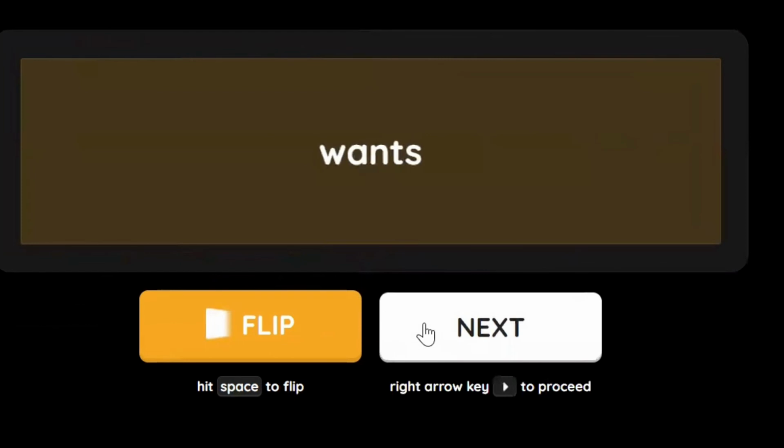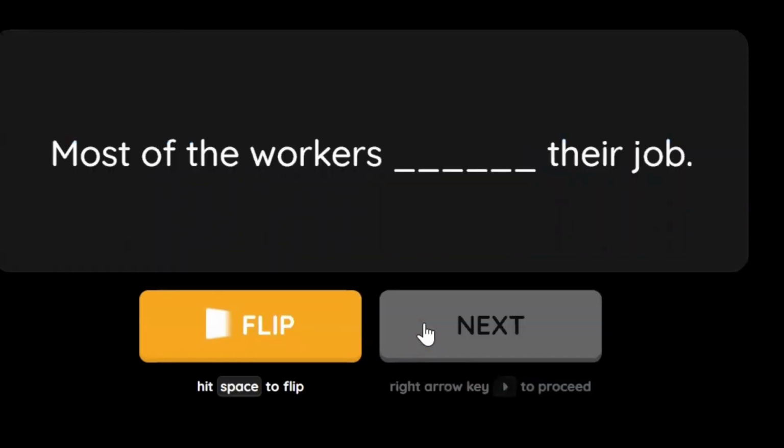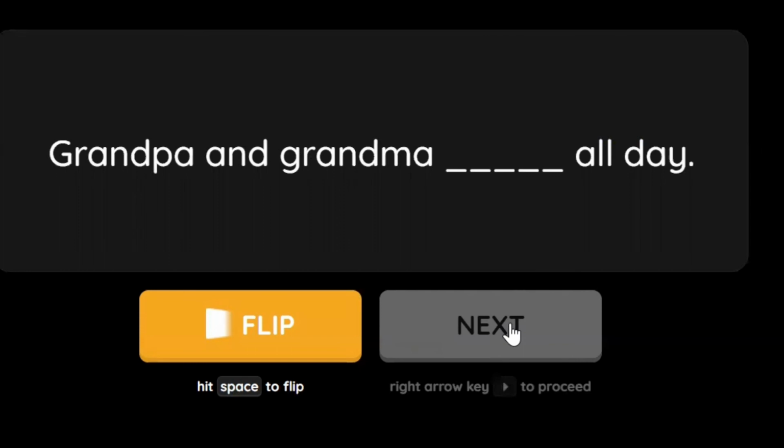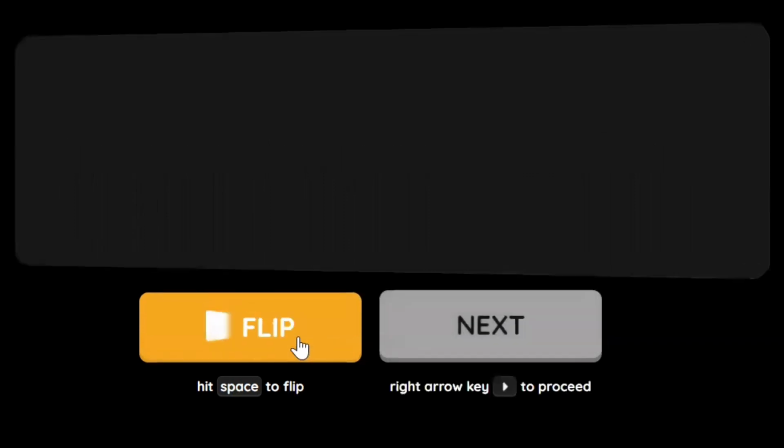It's wants. Another one: most of the workers quit their job. Most of the workers is a plural noun, a plural subject, and it takes a plural verb form, so we can say quit or quits? Think. Yes, excellent, this is quit. Grandpa and grandma sleep all day. Grandpa and grandma is a compound subject, two different parties, so this is plural. It takes sleep or sleeps? Sleep, yes, excellent, this is a plural verb form.